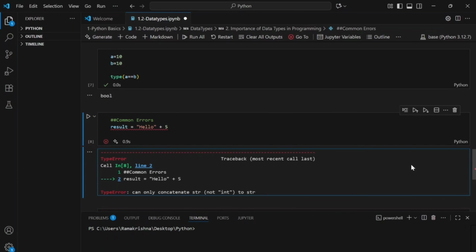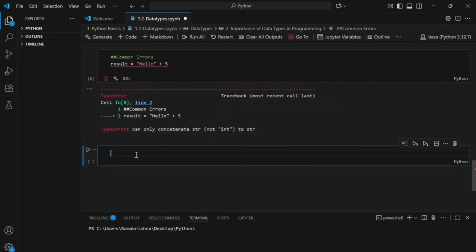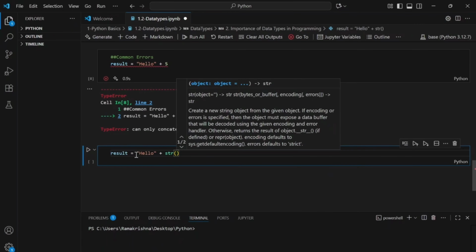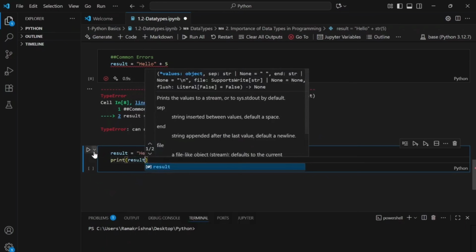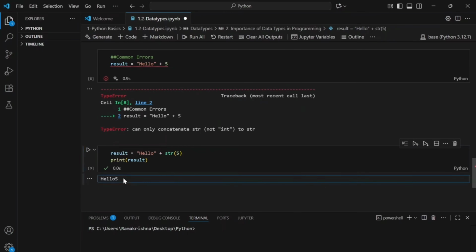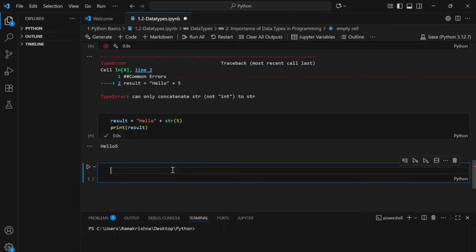Now let's fix this. Result is equal to hello plus I'll typecast the value 5 to string, and then when I do print result, it should give me the output. Okay, hello 5. So the concatenation happened successfully now. This is the power of typecasting, guys. These are some of the common errors that you may be facing, but we will deep dive into more operations.